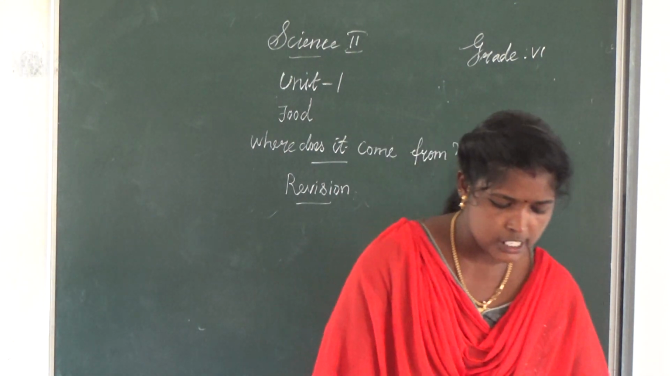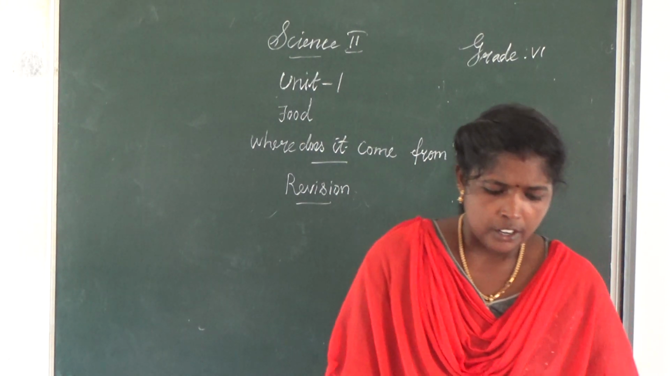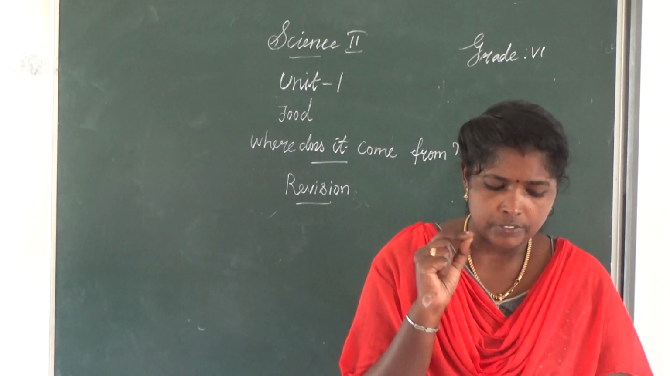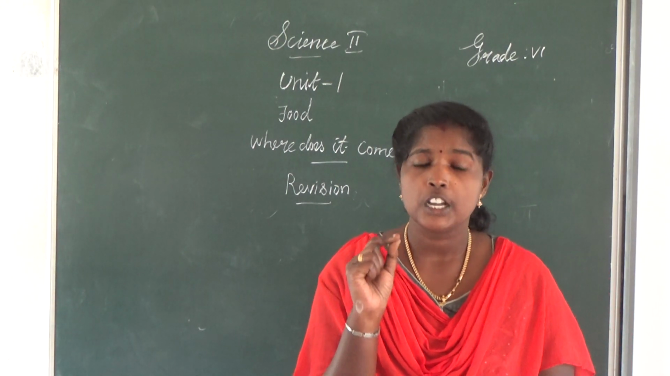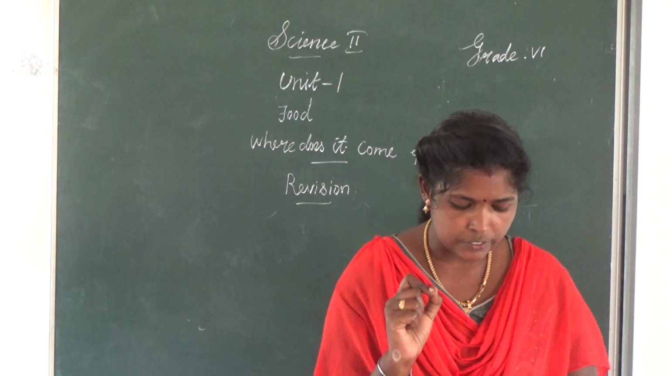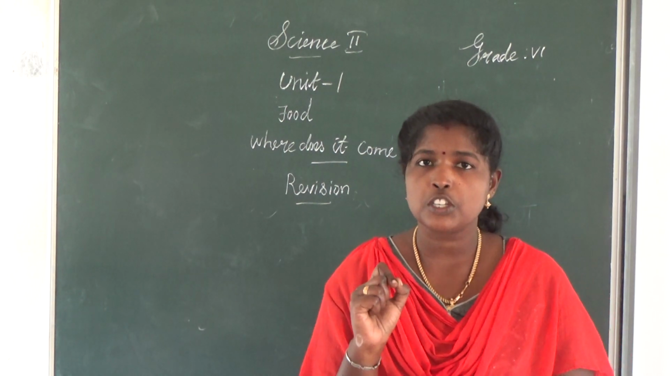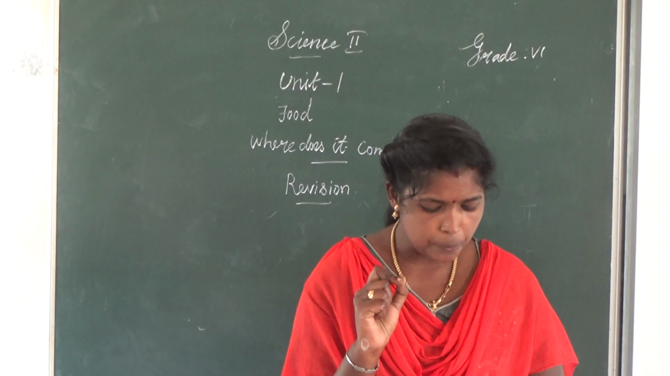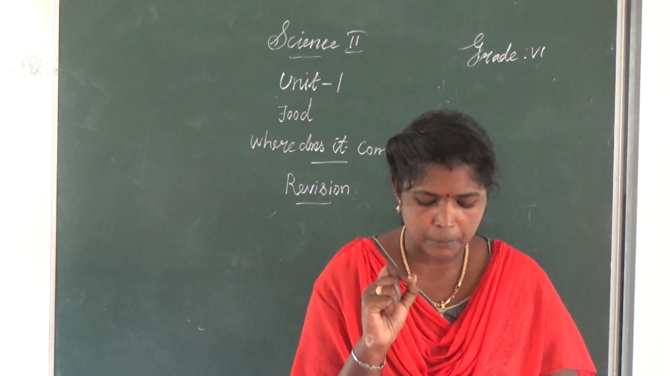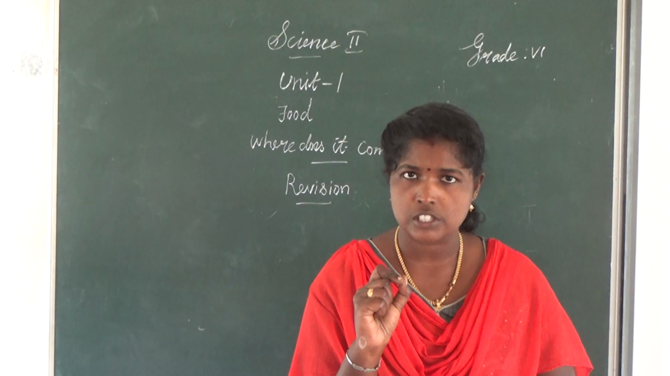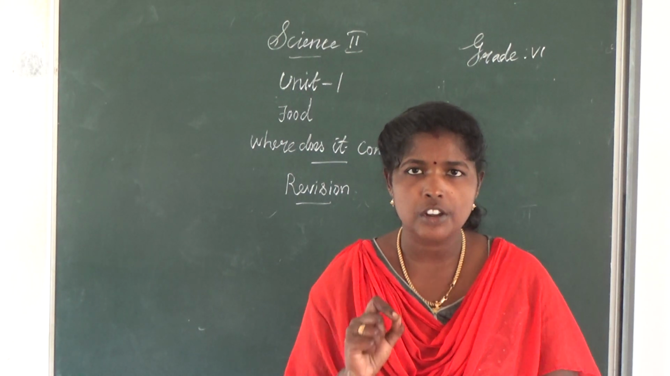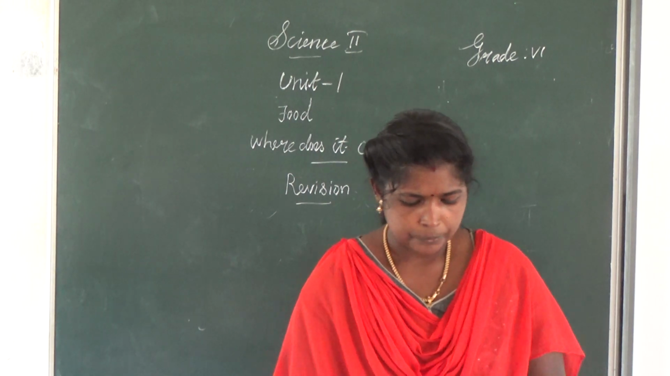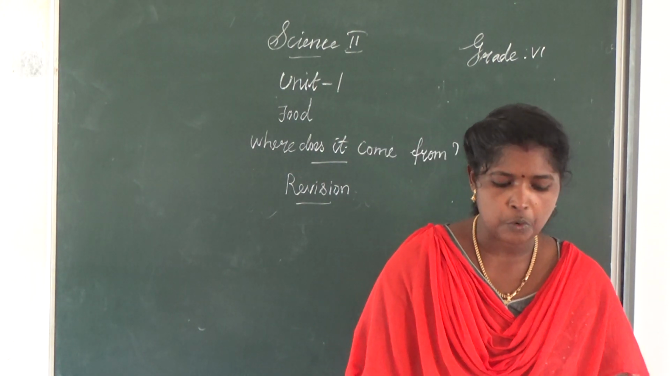Once again, listen. Which part of the plant is beetroot? Root. Which part of the plant is potato? Underground stem. Which part of the plant is cabbage? Leaves. Which part of the plant is cauliflower? Flower. Clear? Then take page number 14.